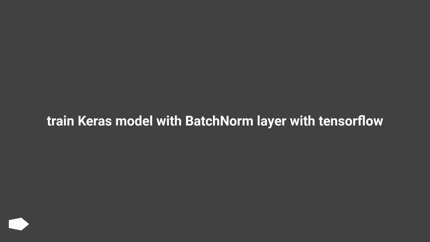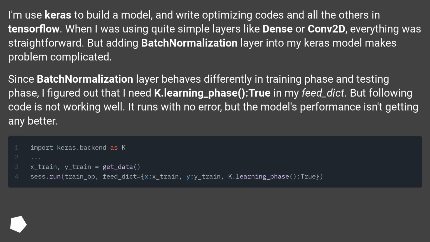Train Keras model with BatchNorm layer with TensorFlow. I'm using Keras to build a model, and writing optimizing code and all the others in TensorFlow. When I was using quite simple layers like Dense or Conv2D, everything was straightforward. But adding a BatchNormalization layer into my Keras model makes the problem complicated.